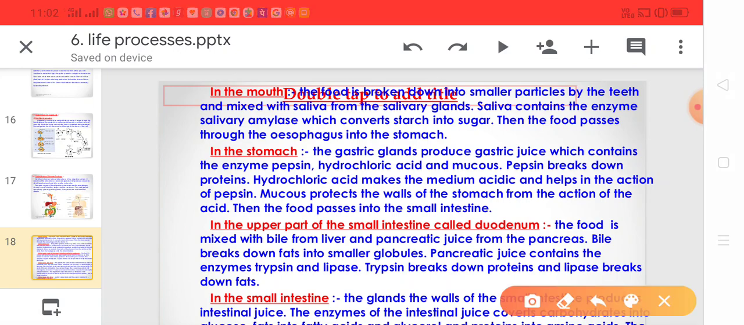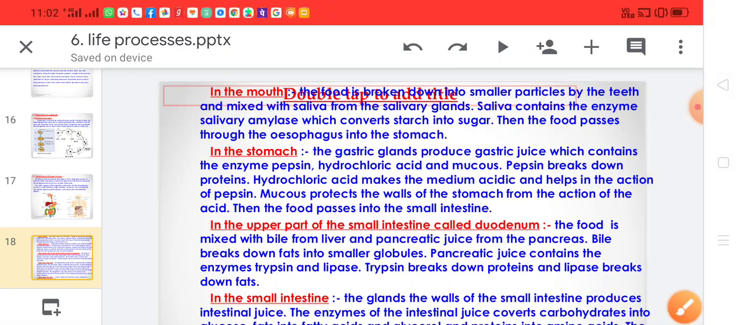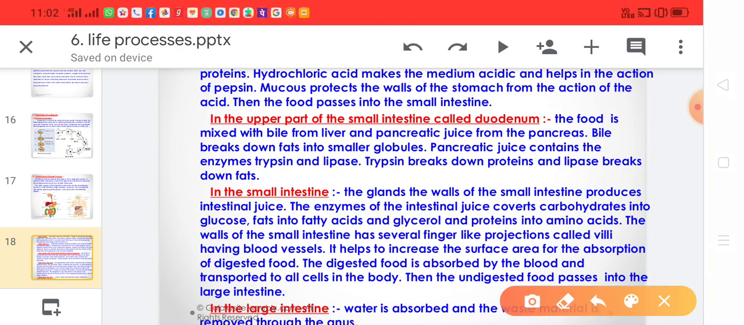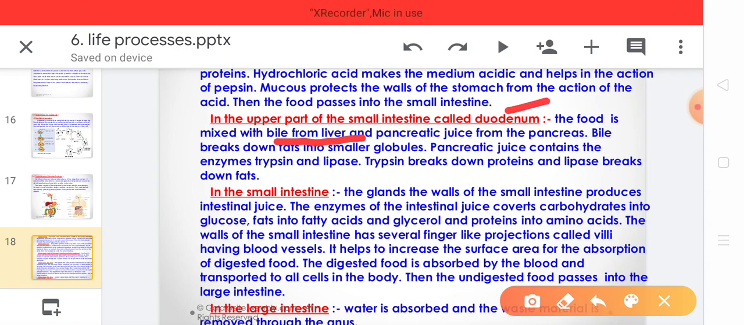Then the food passes into the small intestine, that is the duodenum part. The first part of the small intestine is the duodenum. So the upper part of the small intestine is called the duodenum. The food is mixed with the bile from the liver. That is, the liver releases bile juice, and this bile juice is stored in the gallbladder. From the gallbladder, this bile enters into the duodenum, and simultaneously the pancreas secretes pancreatic juice. So these two secretions are poured into the duodenum.